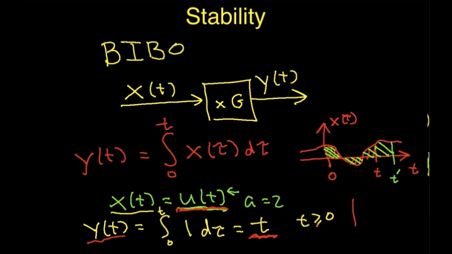To show what the system does to the unit step function graphically, this is the unit step function here. Again, it's computing the area under the unit step function from 0 to t. So this is that area, and you can see as t gets larger, this area gets larger.